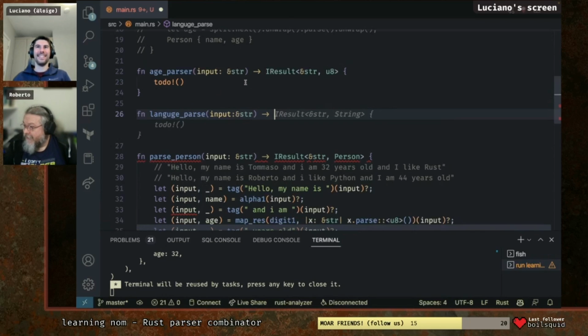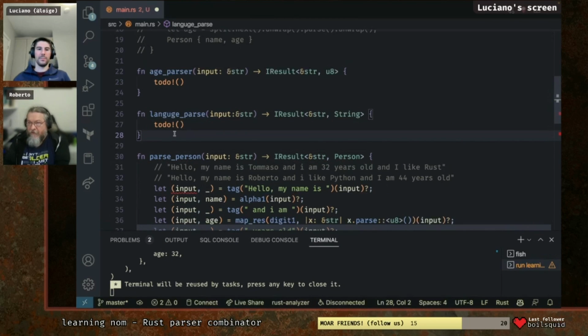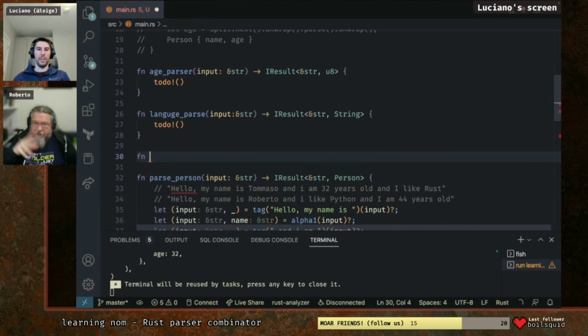Say we parse: my name is as a parser, I am this many years old, I like something. Those are three different parsers, and we can swap them in any order. We get rid of hello, or we assert that it starts with hello, and the end preposition in the middle of the free permutation. They go down for free. I mean, yeah, it's something that we can do. Let's do that. I like it.